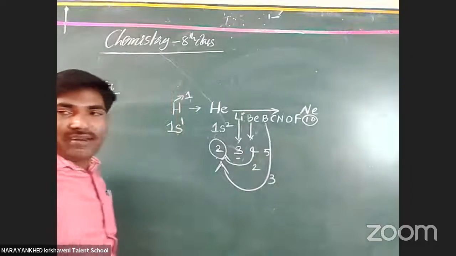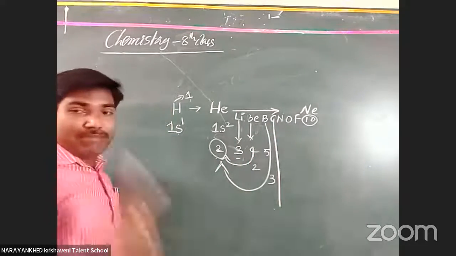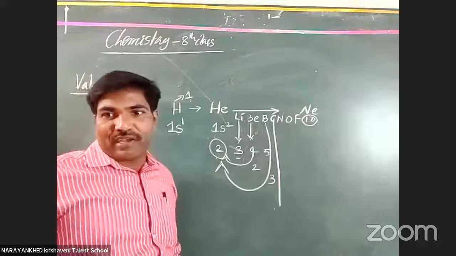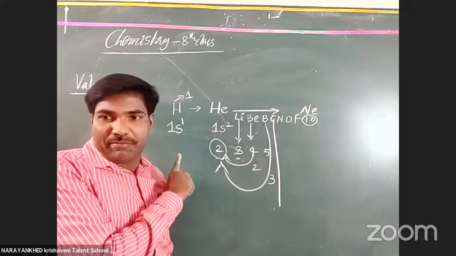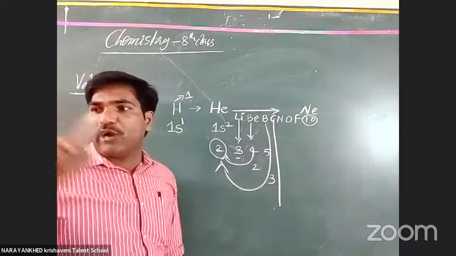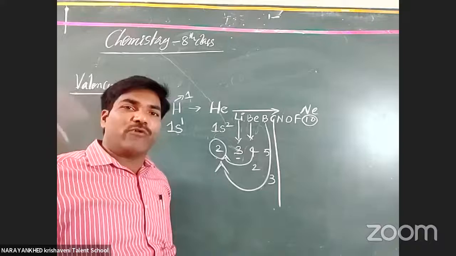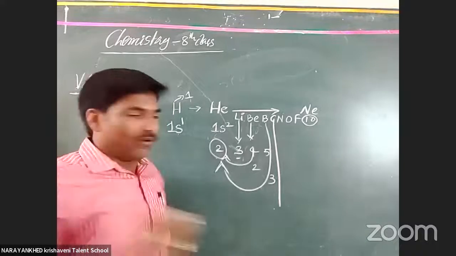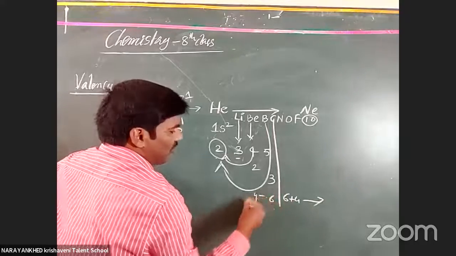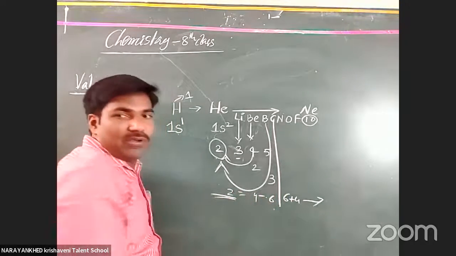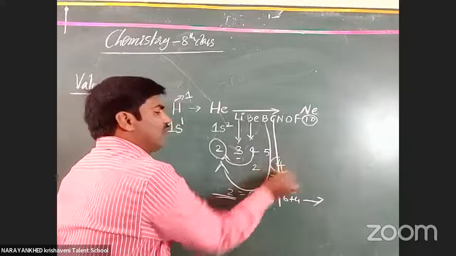Now the carbon. One second. Carbon has 2 possibilities. Either it wants to become helium, or it wants to become neon. Either 4 electron loss or 4 electron gain. 6 plus 4, 10. 6 minus 4, it becomes 2. That is why the valency of it is 4.